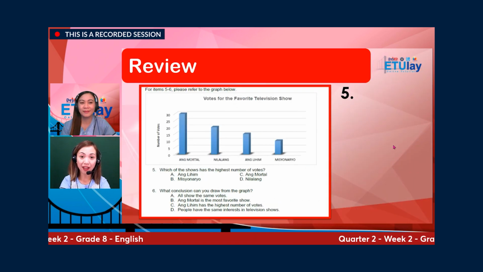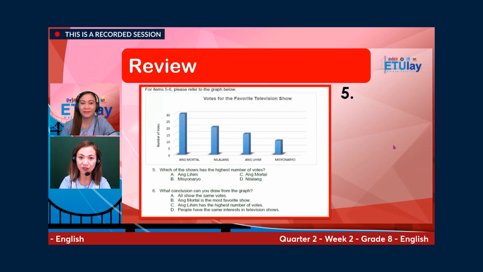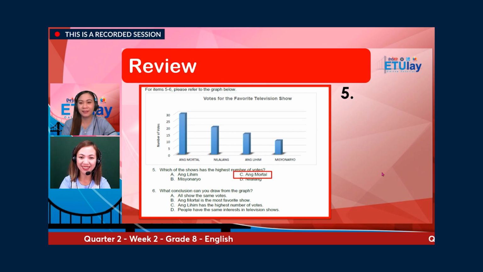For items 5 to 6, please refer to the graph below. The title of this graph is Votes for the Favorite Television Show. Number 5. Which of the shows has the highest number of votes? A. Ang Lihim. B. Misyonaryo. C. Ang Mortal. D. Nilalang. What's your answer? The correct answer is letter C. Ang Mortal.